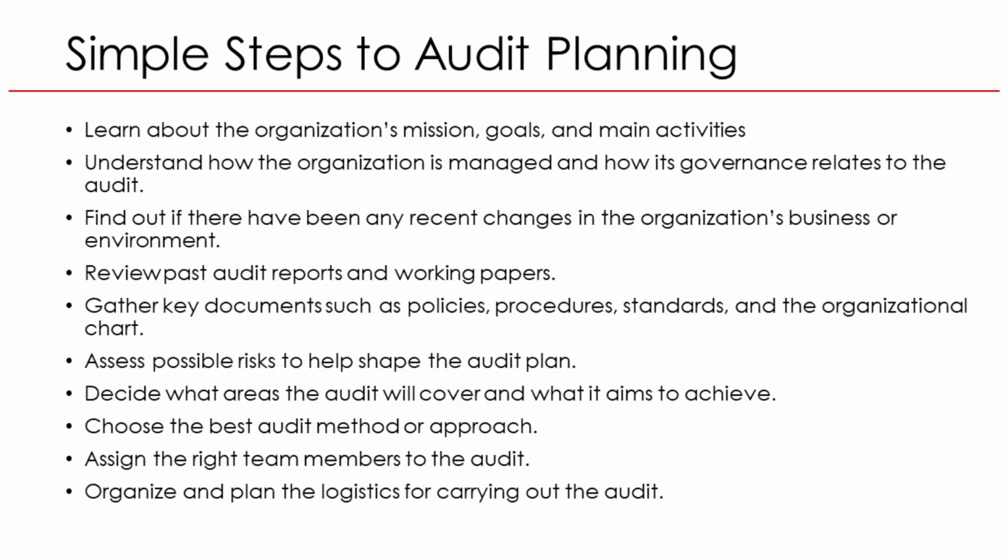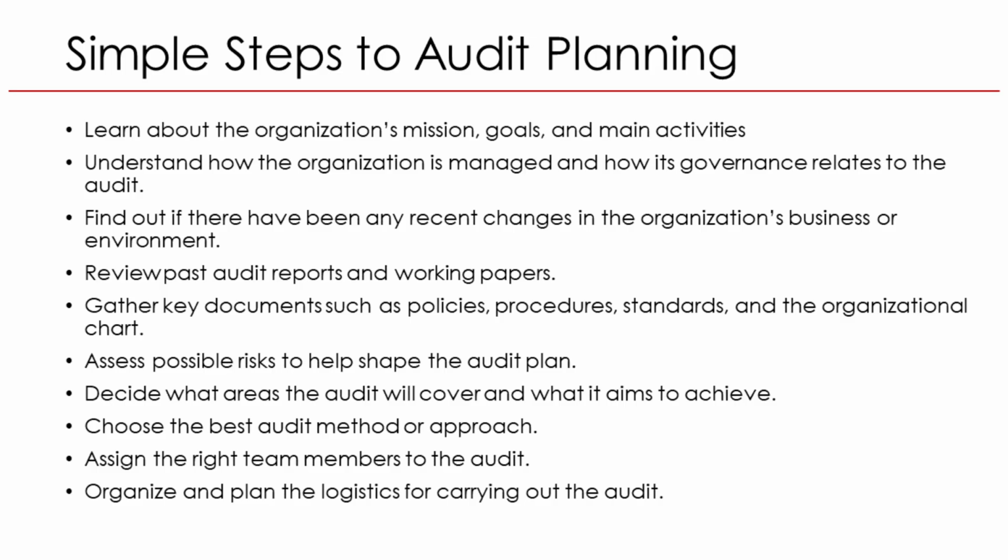Then, check for changes in the business or technology environment. For instance, a company that recently migrated to the cloud may have new risks that didn't exist before. After that, review previous audit reports and working papers to see what issues were raised earlier and whether they were fixed. You'll also gather important documents: policies, procedures, system diagrams, and organizational charts. These give you a clear picture of how information flows within the company.